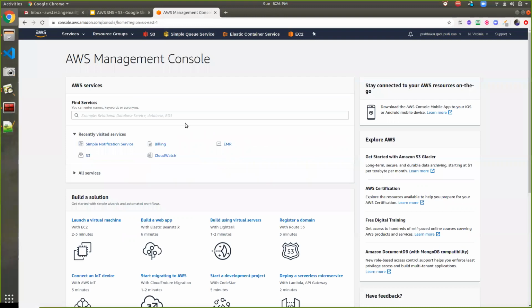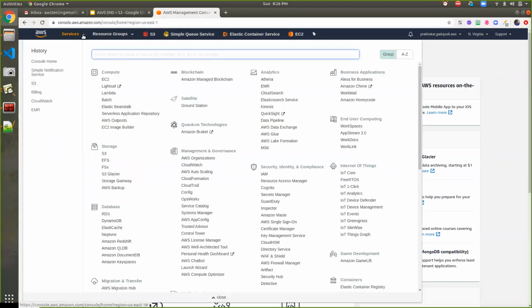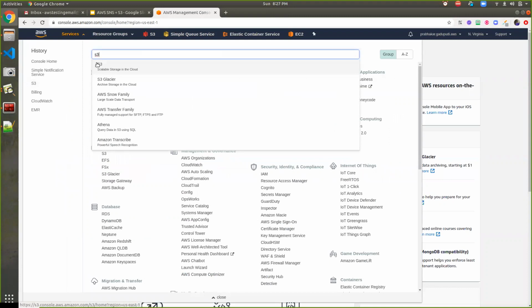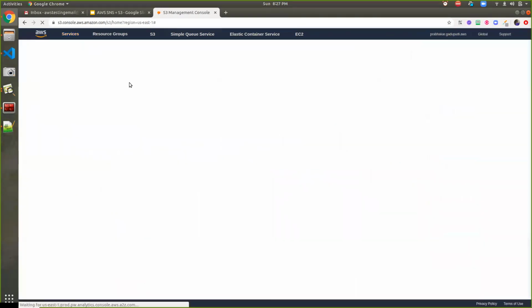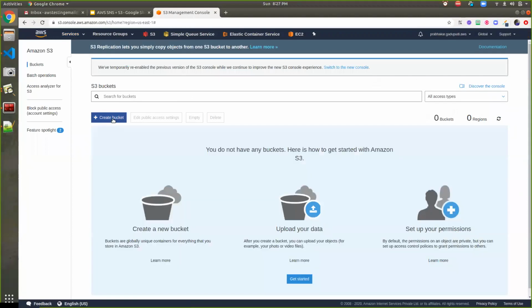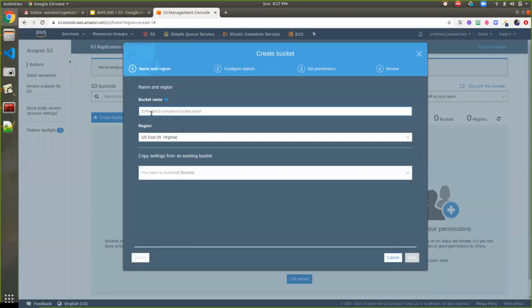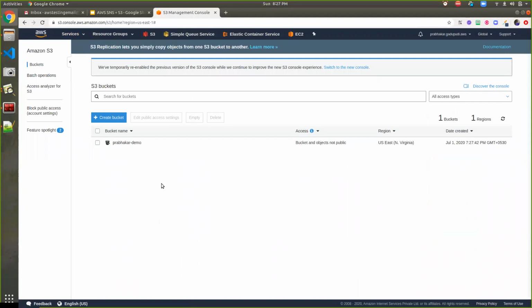Here is my AWS Management Console. Go to Services, and go to S3, and inside S3, I'm creating a bucket here. Okay, create a bucket. My bucket name, I'm using something like Prabhakar, and here is my demo bucket. And create this bucket. Now this bucket is created, and as of now I don't have any content in it.